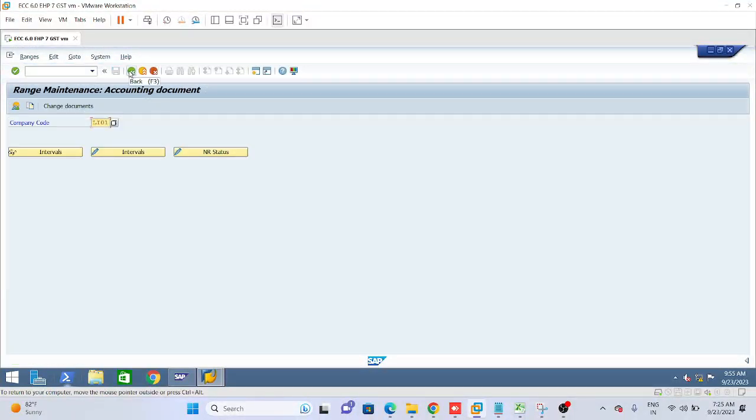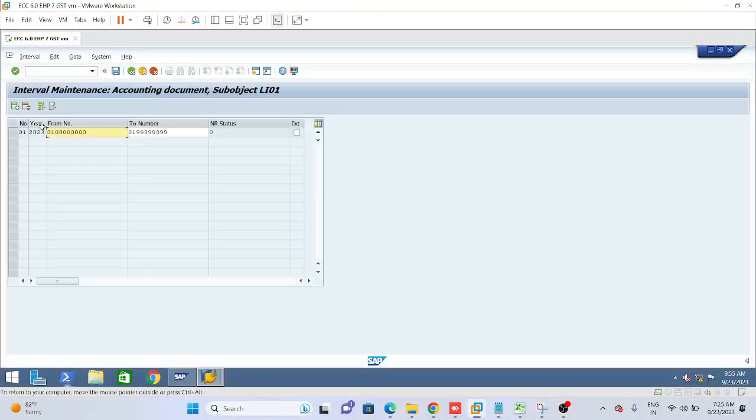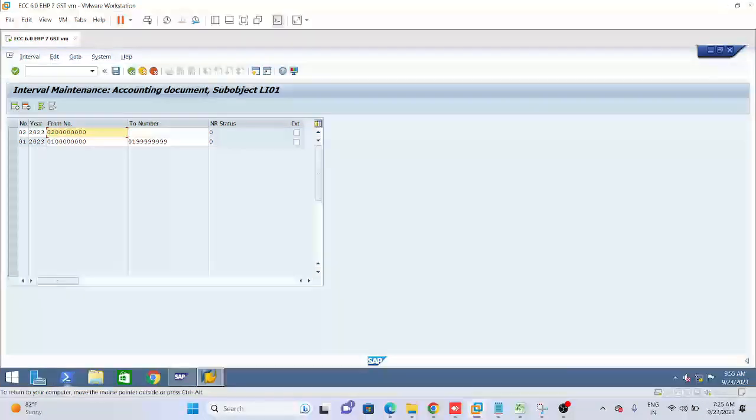Now come back and see the plus button here. Click on insert line, because we need it for the AB reversal document type also, right? Click on insert line above. Then we will get one active line, and here please mention number range key 02.